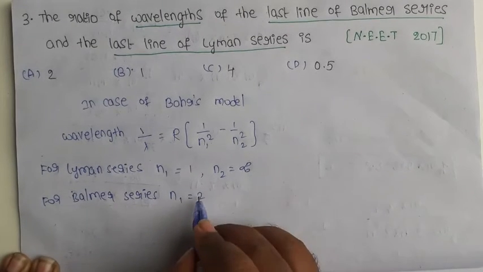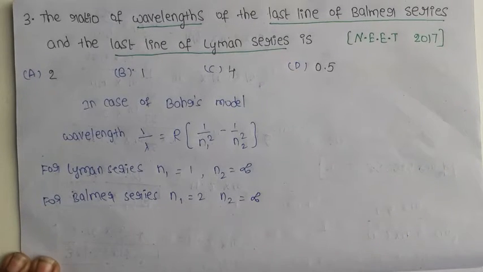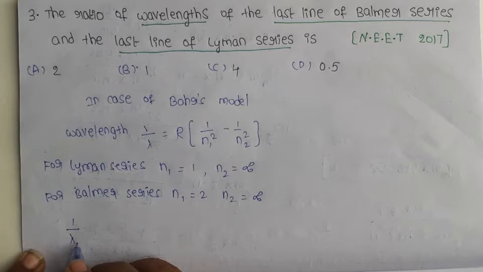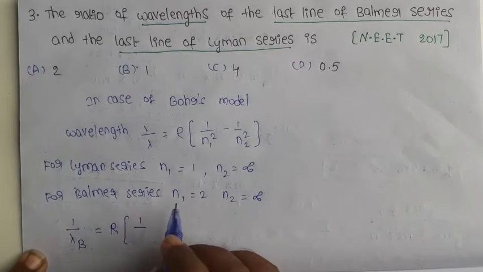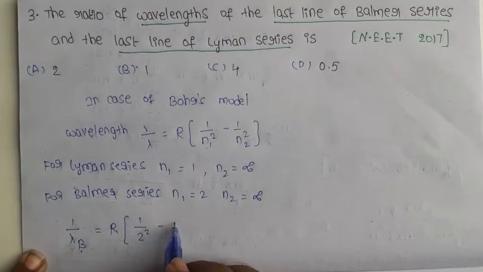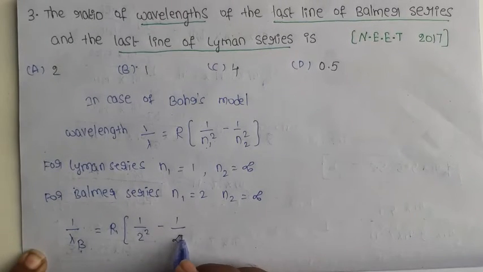The Balmer series starts from the second line, and the last line value is infinity. So for the Balmer series, 1 by lambda b equals R, the constant, into 1 by n1, which is 2 square, minus 1 by n2, the last line value infinity, whole square.